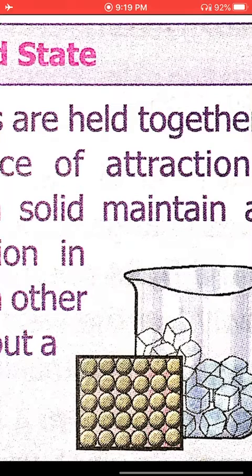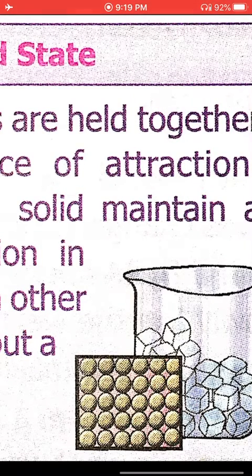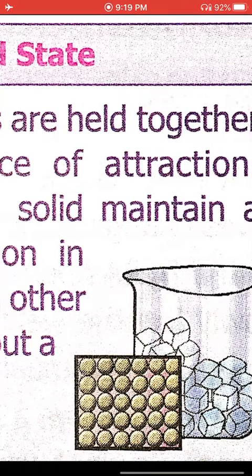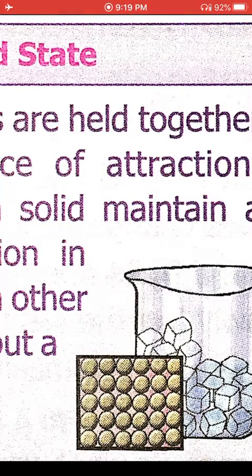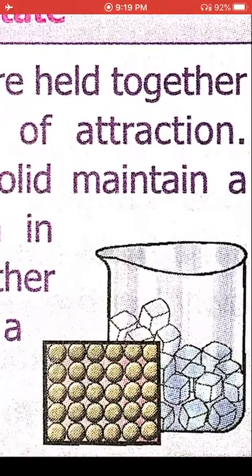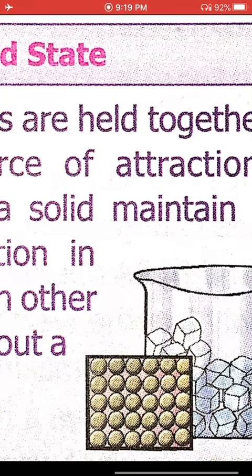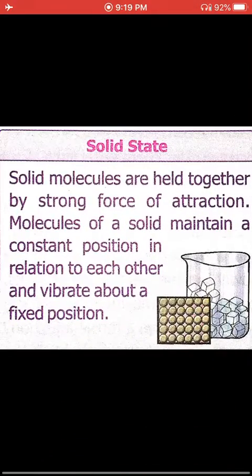They are so close that they form a regular shape, with no space between them. This state is considered a solid.